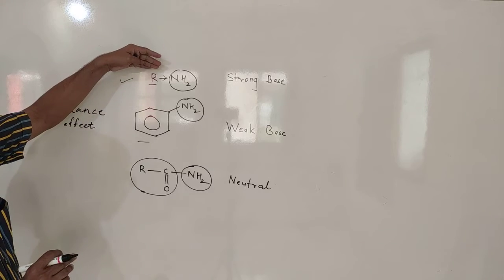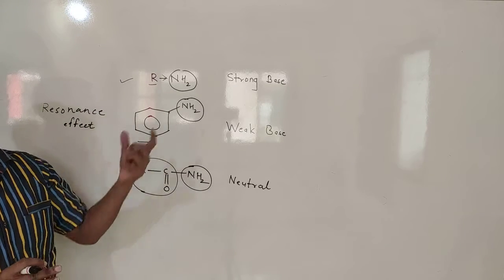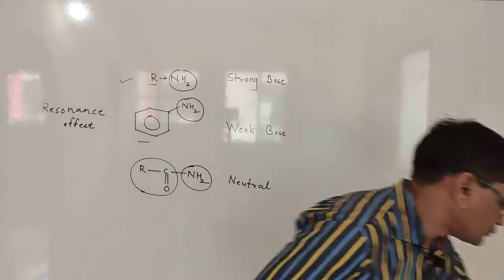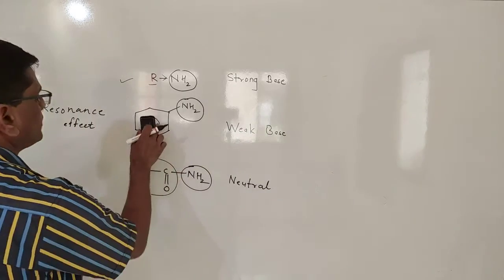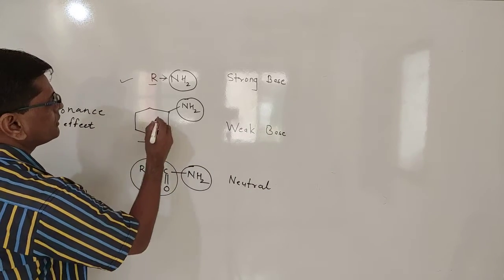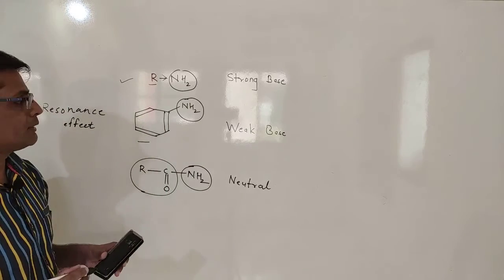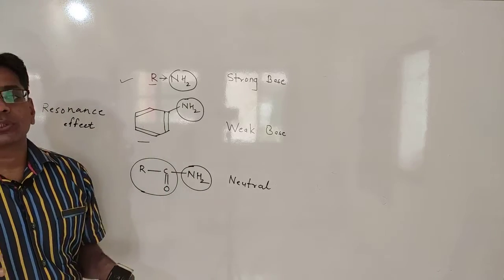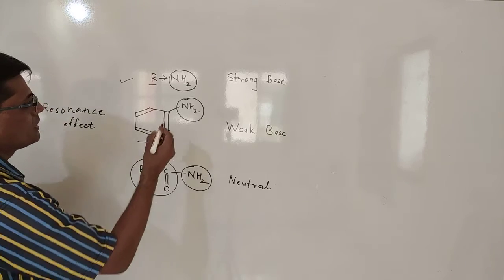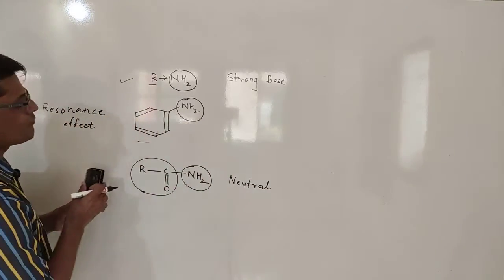In aliphatic amines there is no double bond and no conjugated system, so there is only the inductive effect. But in aromatic molecules there are conjugated double bonds, and due to that they can show an electron donating resonance effect.